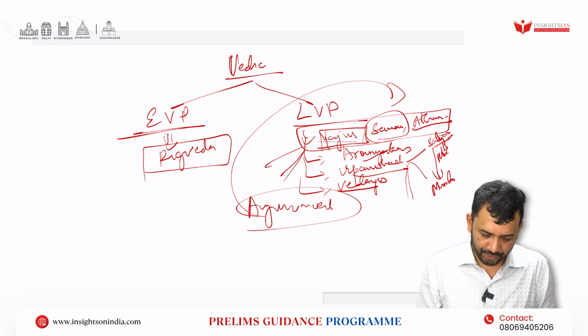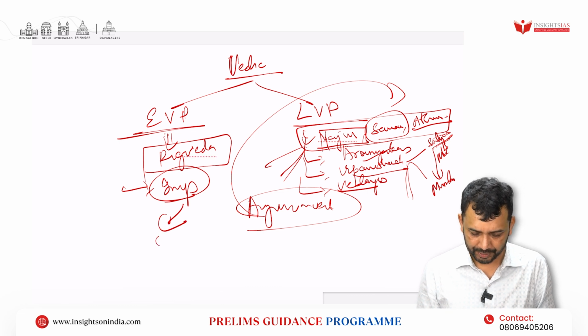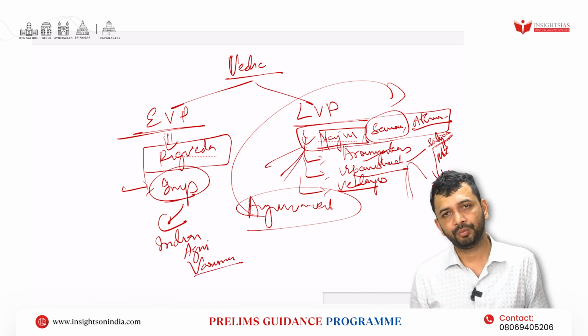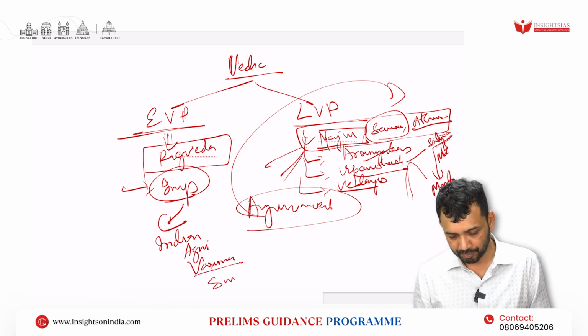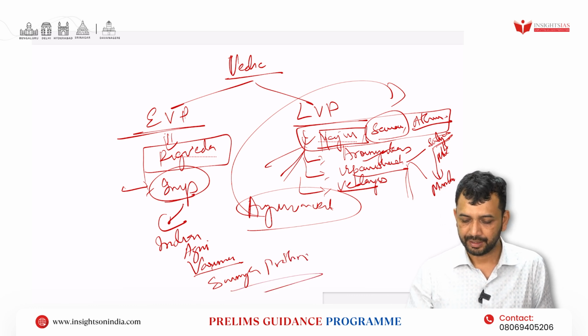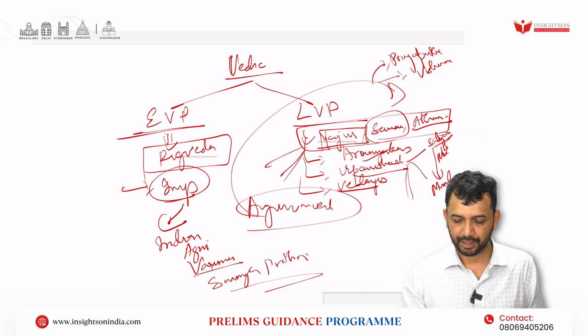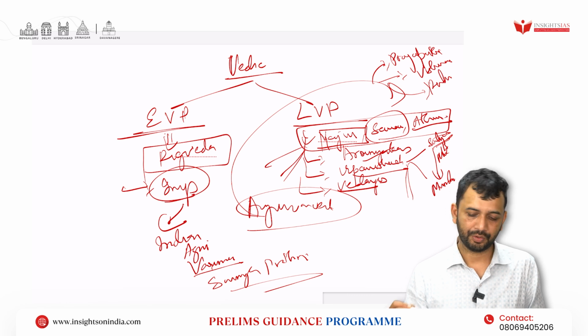Now and then, which are the important gods in Rig Veda, right? As I told you, it is Indra, Agni, Varuna, right? So important gods, Surya, Prithvi, right? All this has to be studied. Similarly here, Prajapati or Brahma, right? It can be Vishnu, it can be Rudra. So this you have to study.